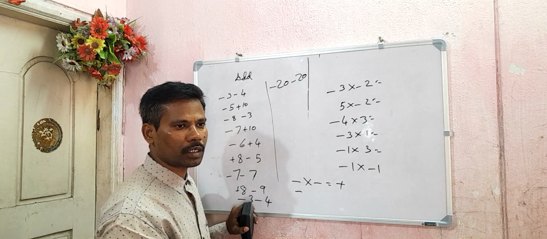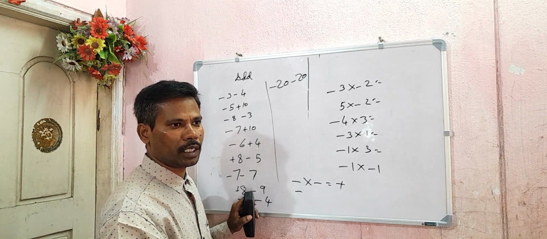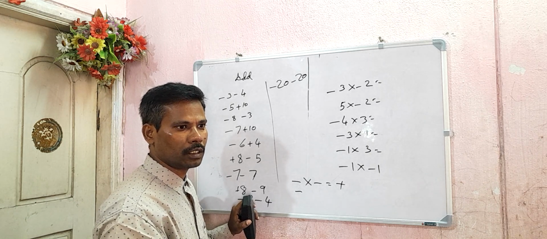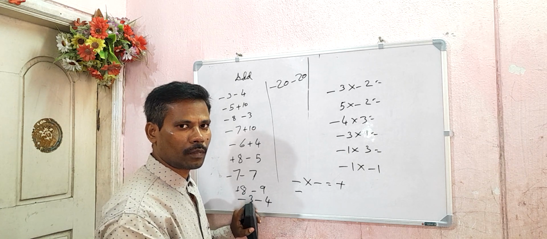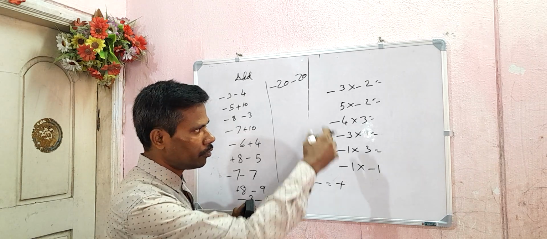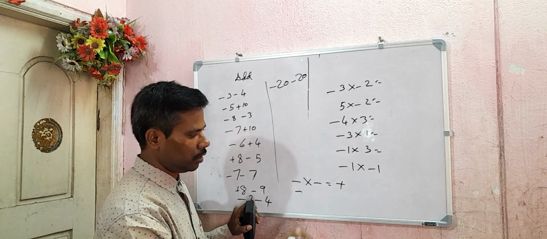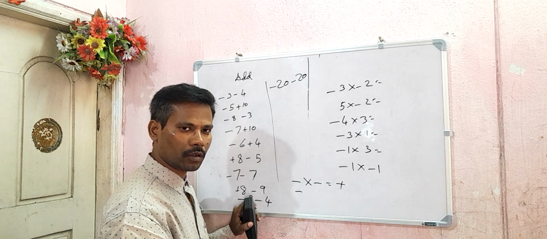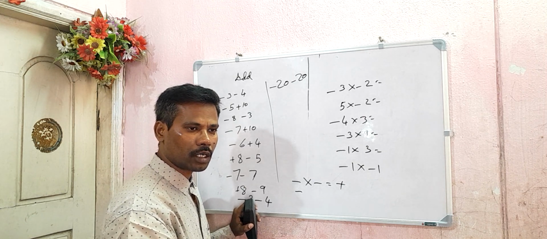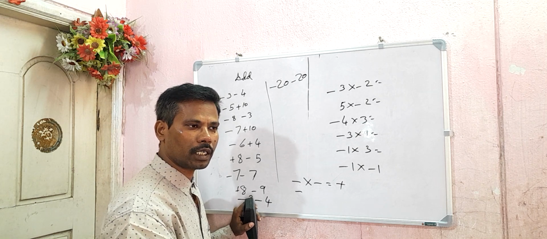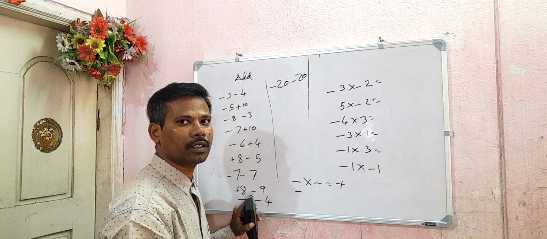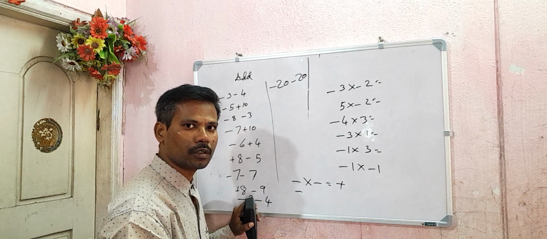Like your father and mother will say, get up, get up, get up. Get up soon, already it is 7 o'clock, but still you will be sleeping. So these are all the rules, a set of rules for this. Integers also have the same rules. It is like your daily activity. You will take breakfast, you will go to school. Your father will say, come on, get up. Still until now you are not ready. What will you do? Some students will get up 10 minutes before the school timings. I have seen those students also.